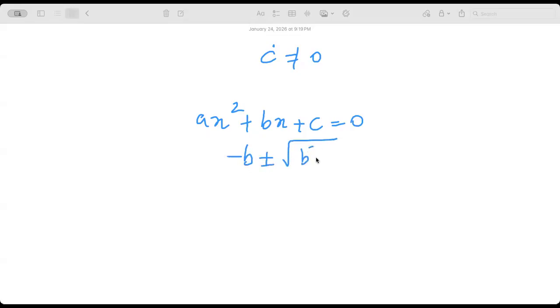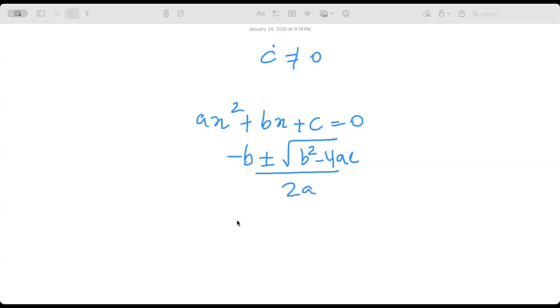Show that if c is not equal to 0, the sum of the reciprocals of the roots of the quadratic ax square plus bx plus c equal to 0. The sum of the reciprocals of the roots. C is not equal to 0. What are the roots of this equation? Minus b plus or minus square root of b square minus 4ac by 2a, right?